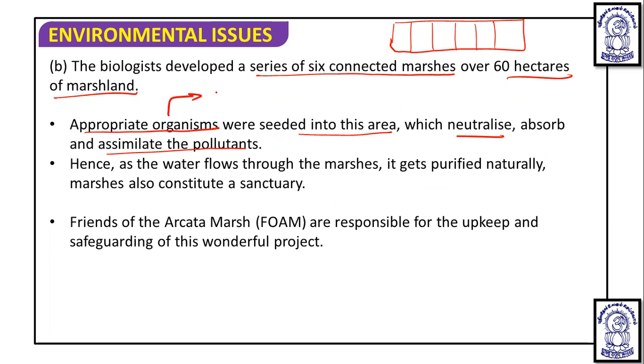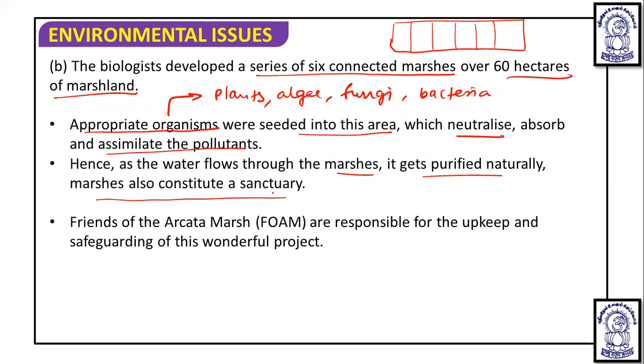These organisms include plants, algae, fungi, and bacteria. These all were seeded. As water flows through these marshes, it gets purified naturally.